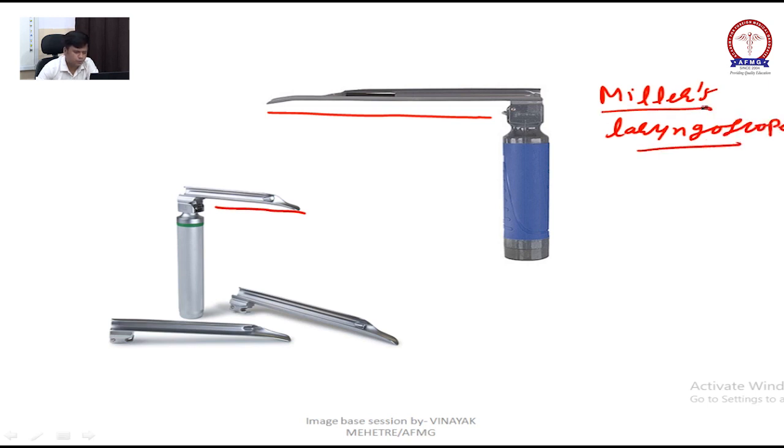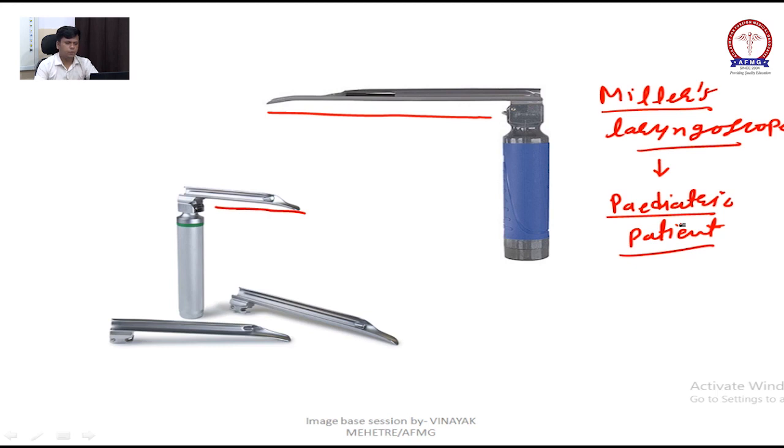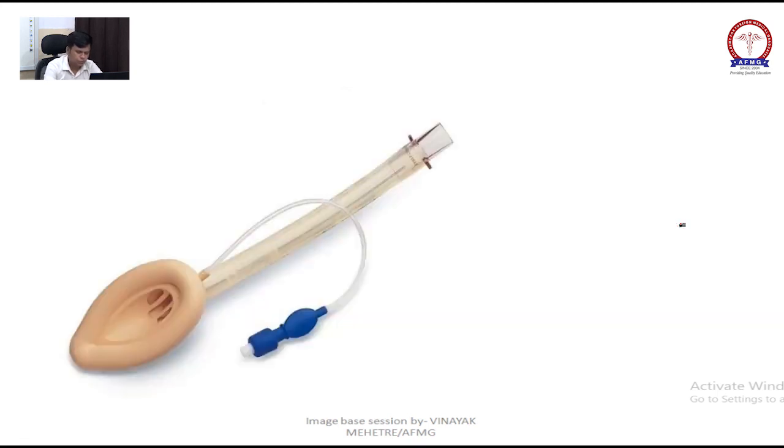Miller's laryngoscope is used in pediatric patients to lift the whole glottis together. So the pediatric laryngoscope is Miller's and the normal one we choose is Macintosh. Okay, MM.